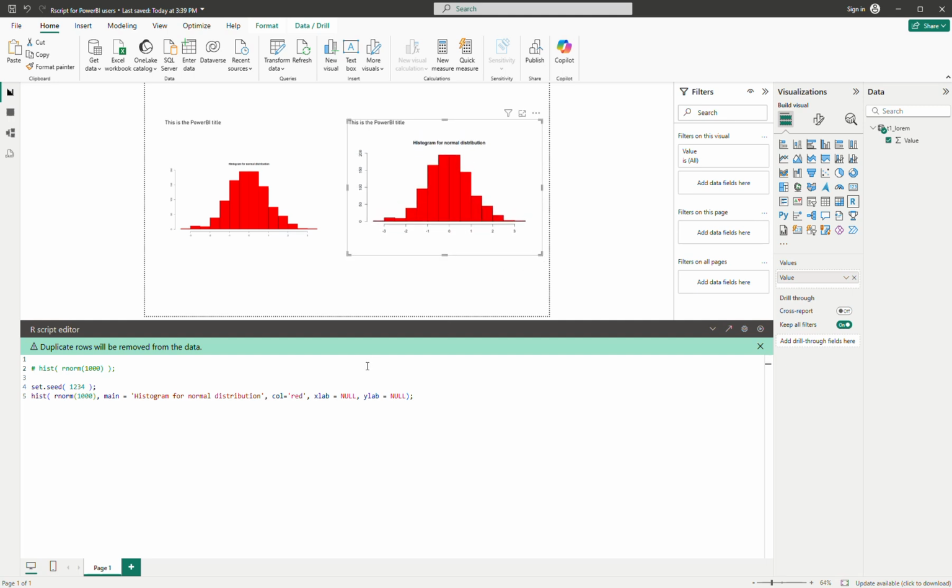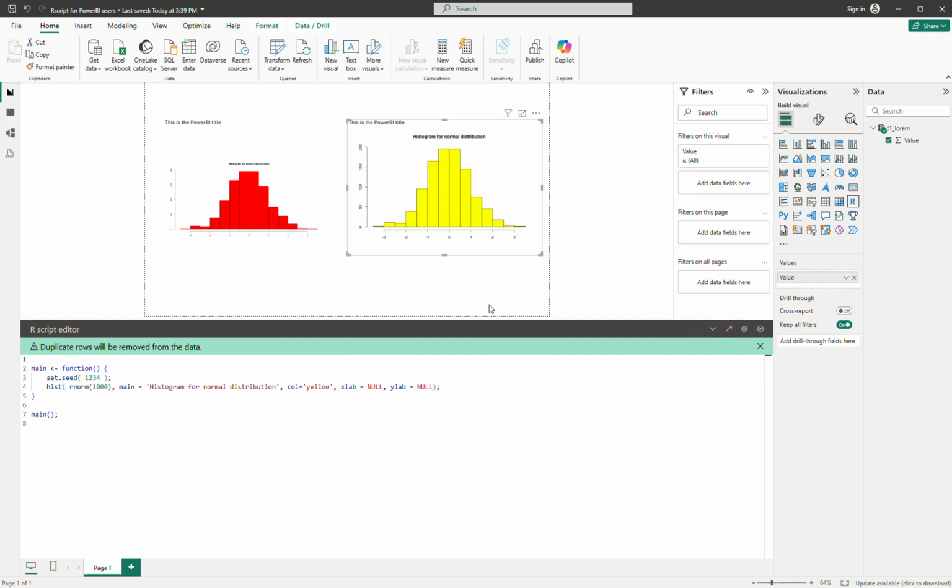Okay, so let me clean this one a little bit, and then I try to put main in here, which is for the main function, and then I will put this one inside the main, and then put the main call at the end here. Okay, so you compare line for line the two. Let me change this color to yellow, to make a different chart, and then compare line for line the two.